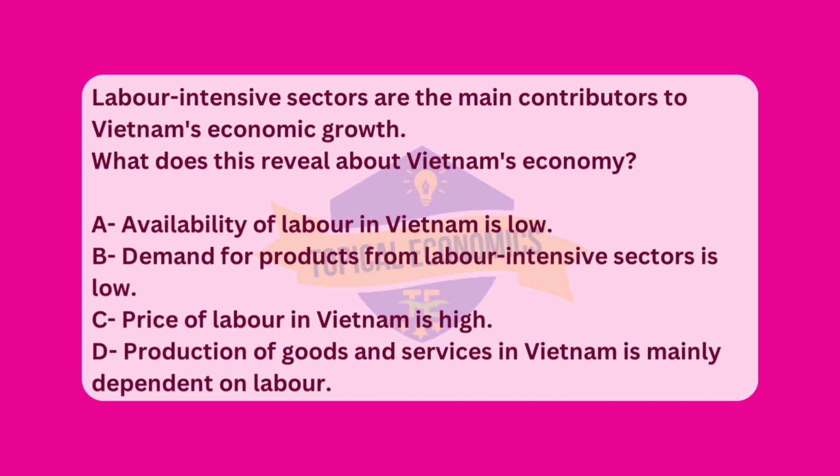Analyzing the other options. Option A, availability of labor in Vietnam is low, is incorrect. If labor-intensive sectors are central to economic growth, it implies that there is an abundant supply of labor, not a shortage. Countries with low labor availability typically do not have labor-intensive sectors as major contributors to their economy. Next, option B, demand for products from labor-intensive sectors is low, is also incorrect. If labor-intensive sectors are significant contributors to Vietnam's economic growth, it suggests that the demand for the products or services these sectors produce is high, driving growth.